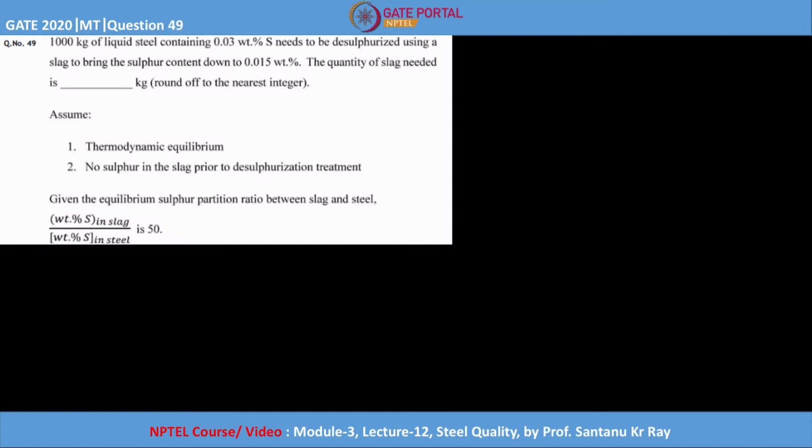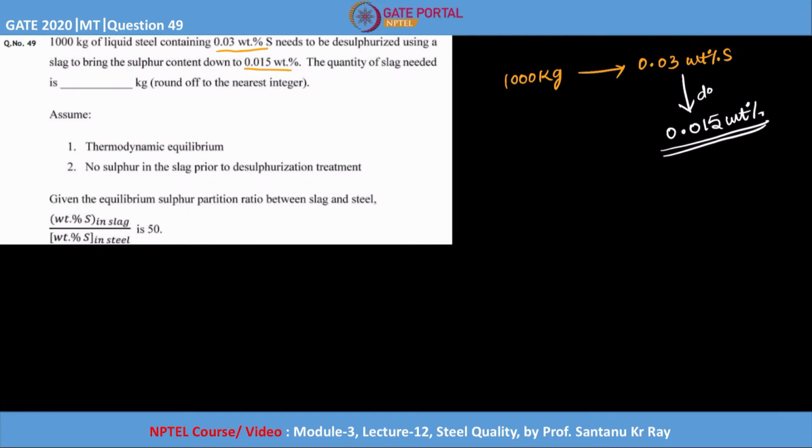The question says 1000 kg of liquid steel containing 0.03 weight percentage sulfur needs to be desulfurized using a slag to bring the sulfur content down to 0.015 weight percentage. That means initially 1000 kg of liquid steel contains 0.03 weight percentage of sulfur, and after the desulfurization treatment this has to be reduced down to 0.015 weight percentage. Okay, this is what is given till now.